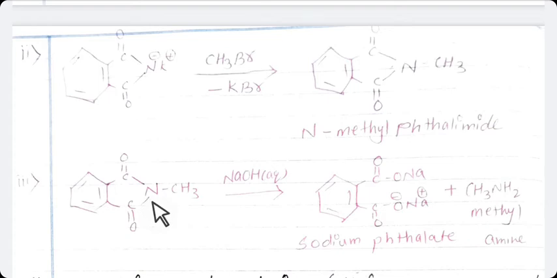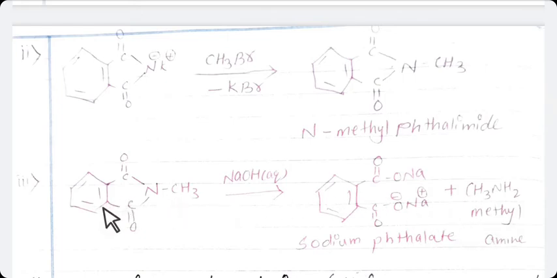Nitrogen is removed. As I have explained, this NaOH is used in double quantity, means 2 sodium, 2 oxygen, 2 hydrogen. So these 2 hydrogen atoms react with nitrogen and it becomes CH3NH2, methylamine, which is nothing but a primary amine.